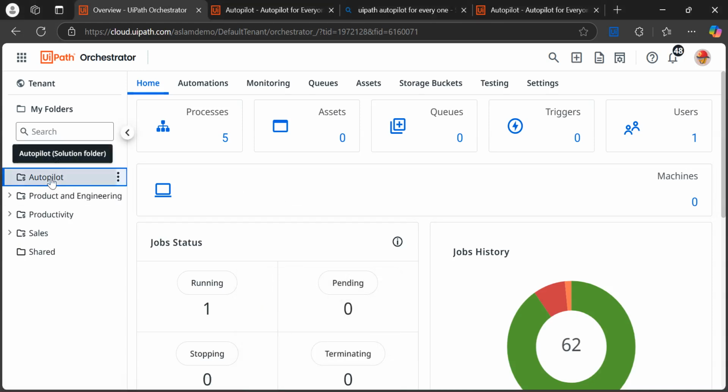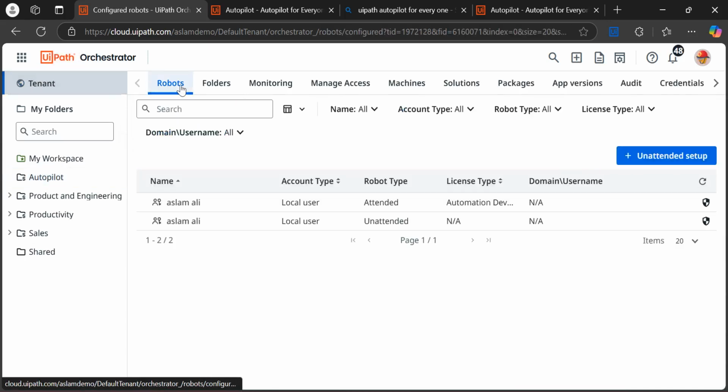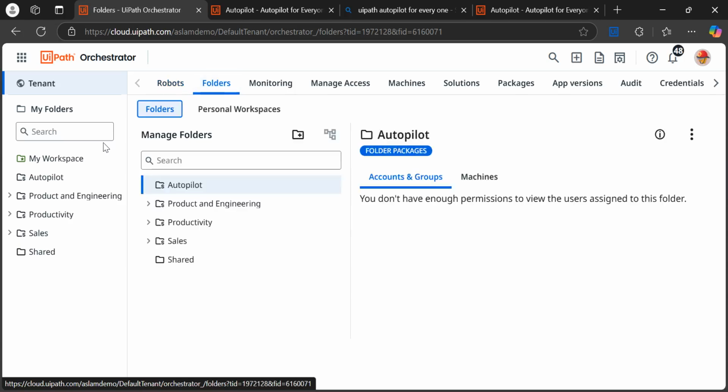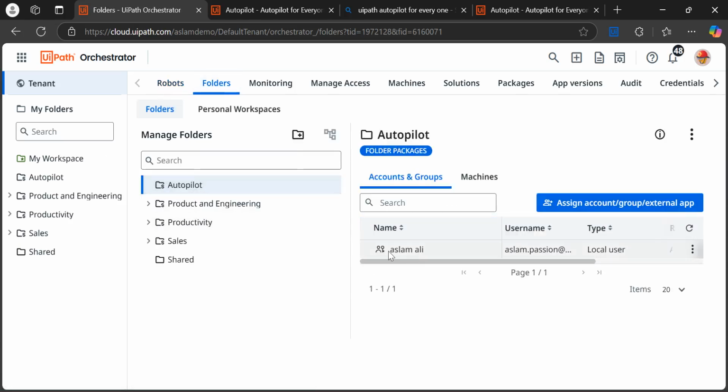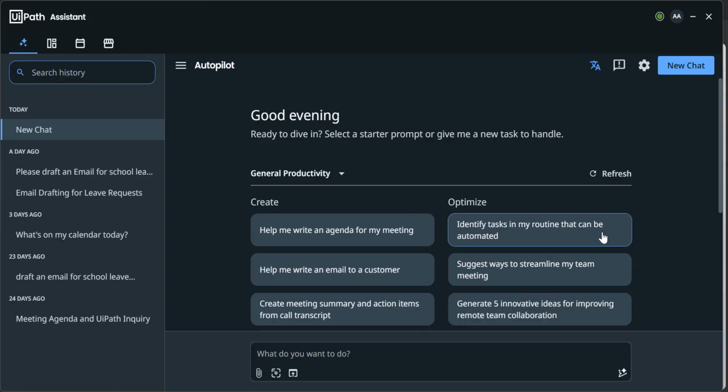So they are able to view this Autopilot folder in their tenant, right? So suppose I am the admin, I have already received this folder, and by default this folder has access for me, right? If I come back in this Autopilot, you are able to see my name is already visible here, right? So by enabling this, I am able to view this, right?